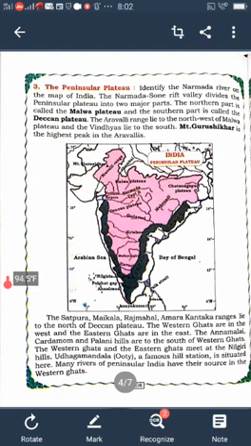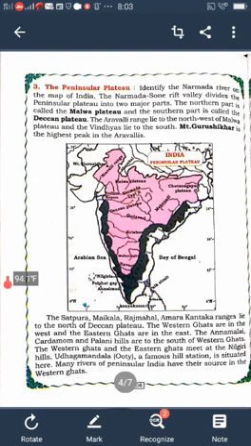Next, what are the advantages of Peninsular Plateau? Peninsular Plateau is rich in minerals. The rivers that flow across it are helpful for the cultivation of crops. There are many waterfalls which are used for the generation of hydroelectricity. It is favorable for agriculture, rearing of animals and industries.